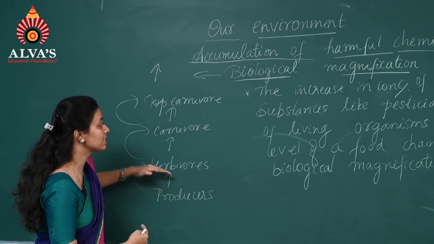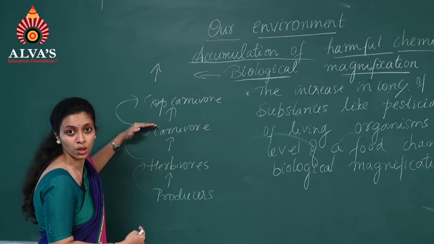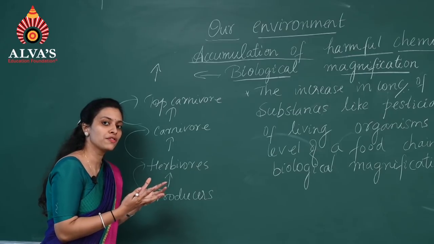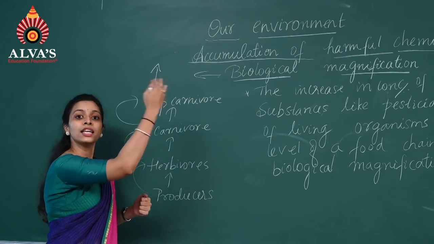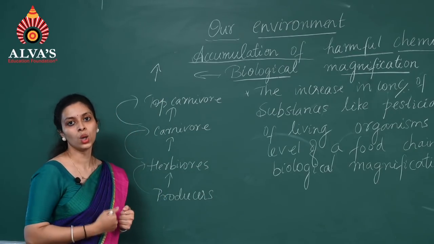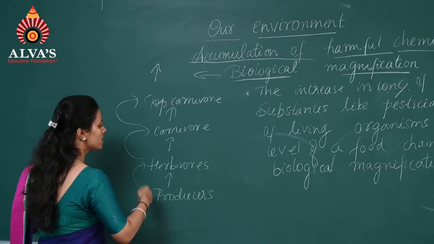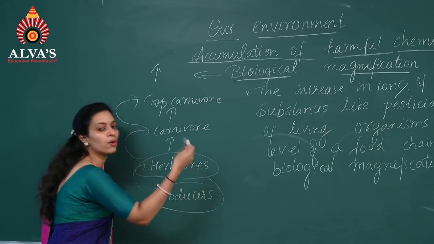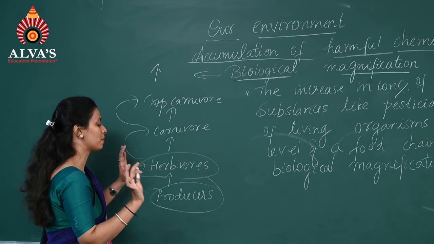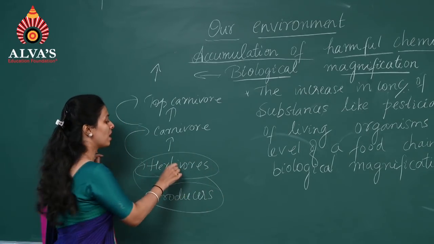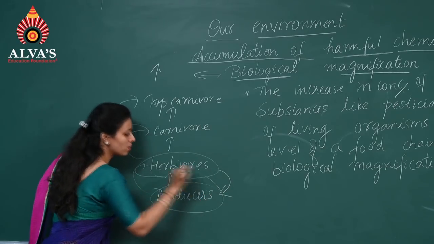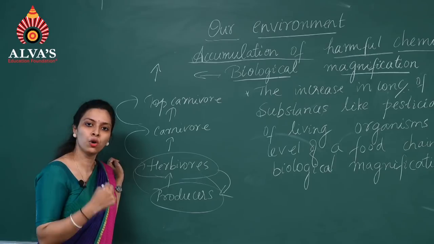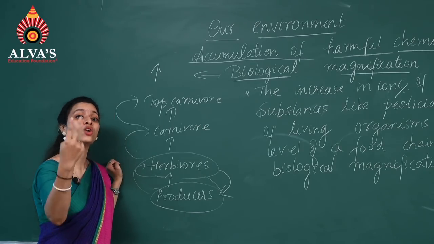The chemicals get accumulated more and more when it goes to the higher trophic level. So the accumulation of chemicals is more in higher trophic levels than in the lower trophic levels. The reason is, you see, producers are more in number, right? This herbivore, if it is a cow, will it eat only one plant or only two plants? No, it is going to eat more than one or two plants, right?